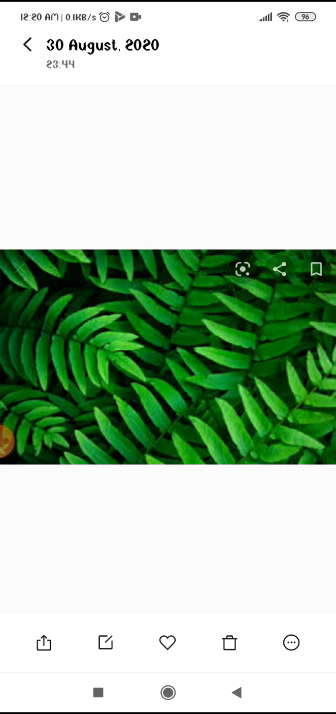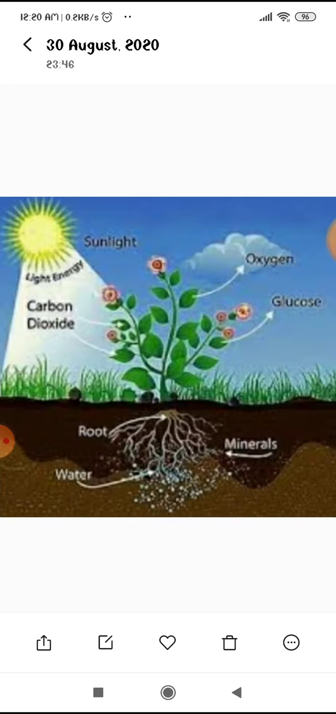Okay, so come to the topic. First of all, we will discuss the autotrophic mode of nutrition. After that we will discuss the heterotrophic mode of nutrition. I have told you the definition: the mode of nutrition in which an organism makes its own food from simple substances like carbon dioxide, water and minerals present in the surroundings is called autotrophic nutrition. Organisms which have this mode of nutrition are called autotrophs.